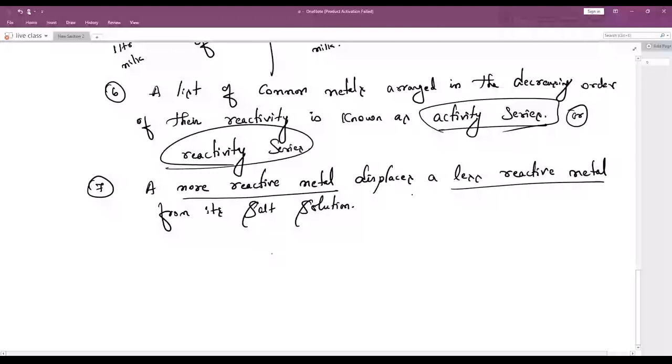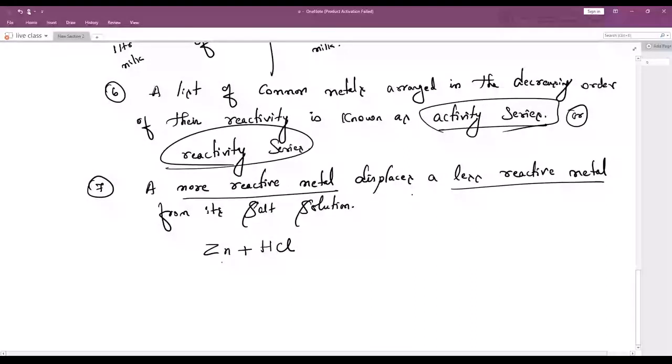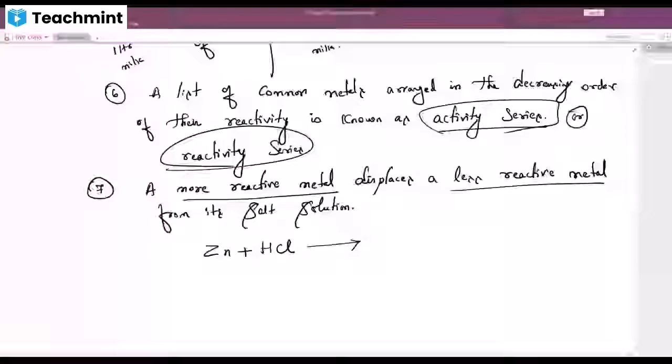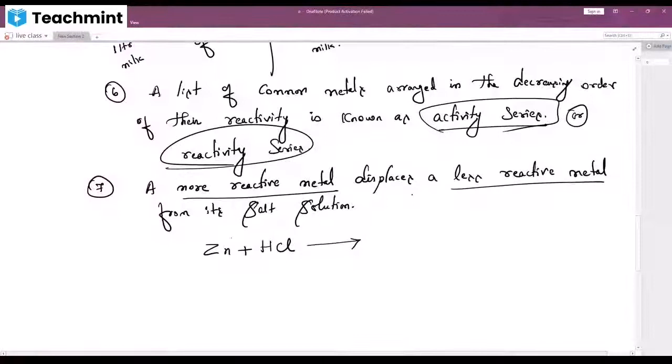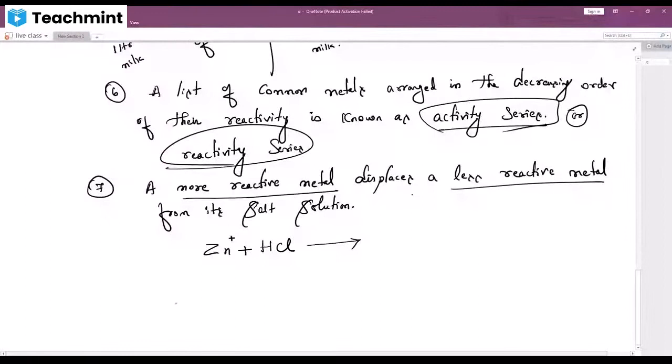Let me take a best example, hydrochloric acid, and let me take zinc. Now I will react zinc with hydrochloric acid. Here zinc is Zn. Whenever you get this type of terms, remember zinc is Zn, it carries positive charge. In HCl, H is positive charge and Cl is negative charge.